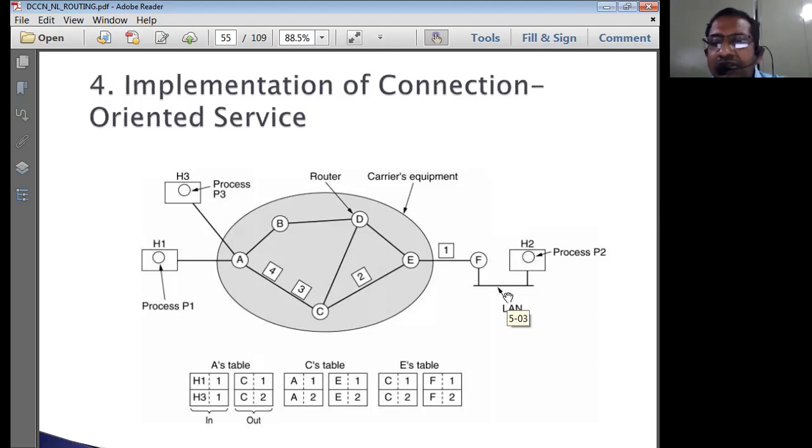But the cost is simply going to increase. Okay, so robustness is the greatest advantage of flooding. That means in the process of flooding, the advantage we are getting is robustness.